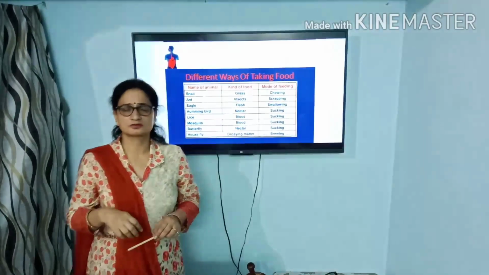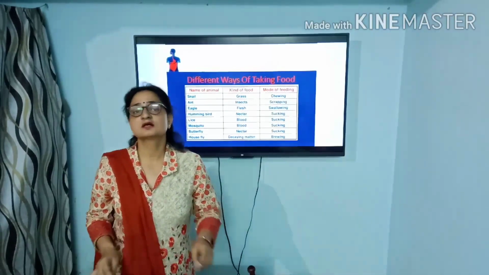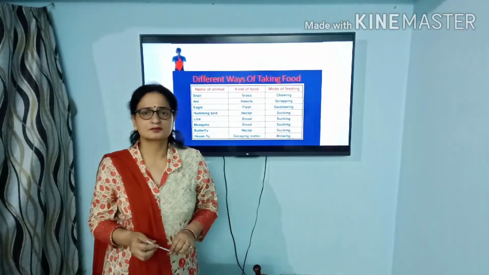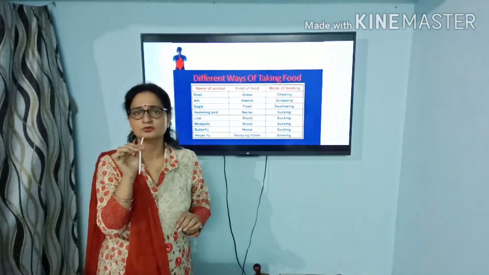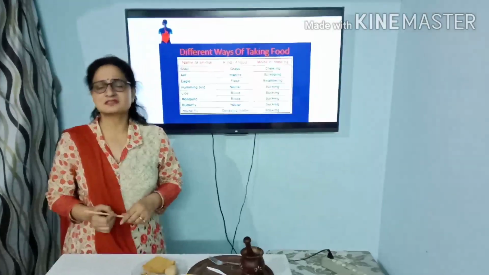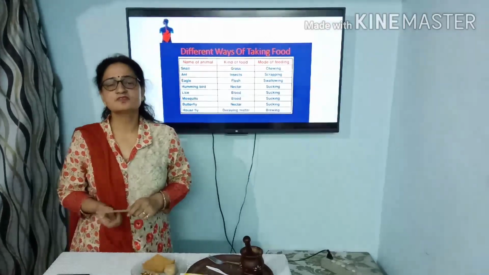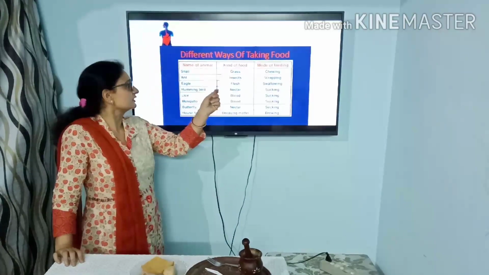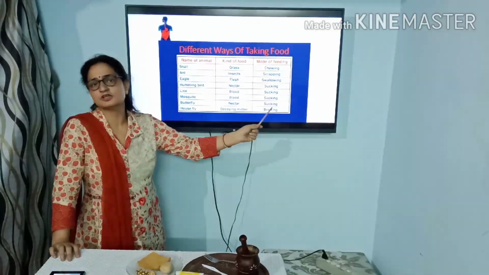and they swallow it. Some insects like butterflies, some birds like hummingbirds, or mosquitoes also, they suck their nutrients. They have a pipe-like or straw-like structure in their mouth with the help of which they suck their nutrients. Other animals like snails or human beings, we have teeth, and with the help of these teeth we chew our food. So we can say that different animals have different kinds of food and they have different modes of taking this food into their mouth.